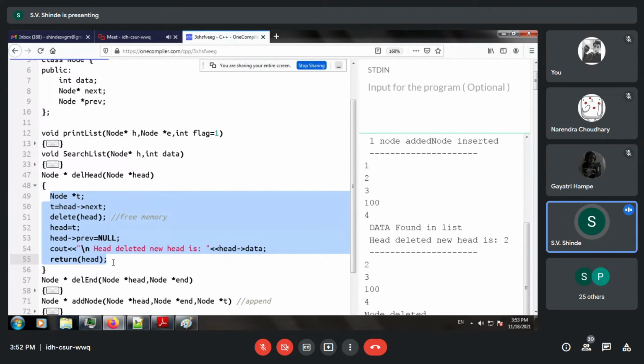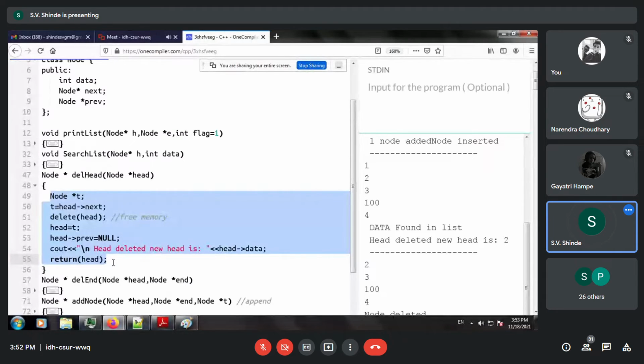So learners can grasp this very easily. And if you use multiple if and else, that will add to the complexity of the program. So as optimization of code flexibility, you can create small functions, or you can just copy this code wherever you want to delete the head node.